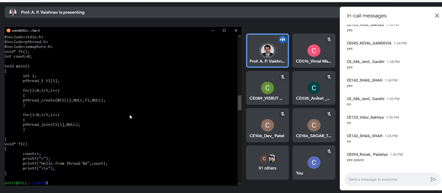If I'm using two separate for loops, for creation as well as for joining, what will this do? Suppose you are having a for loop of 5 threads like this. This will create a thread pool of 5 threads, and then they can be dispatched based on decision of the dispatcher. Yes or no? We are trying to create a thread pool, right?